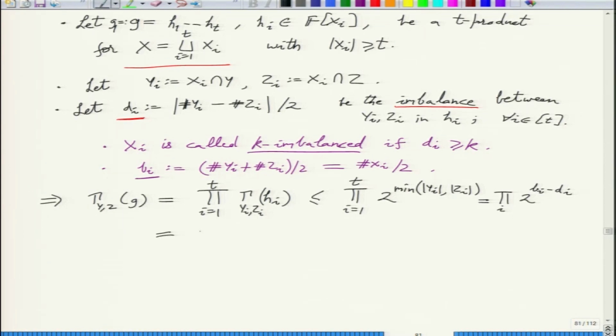What is 2 raised to sigma bi? 2 raised to sigma bi is just x by 2. And then you are just dividing it by the product of 2 raised to di's.